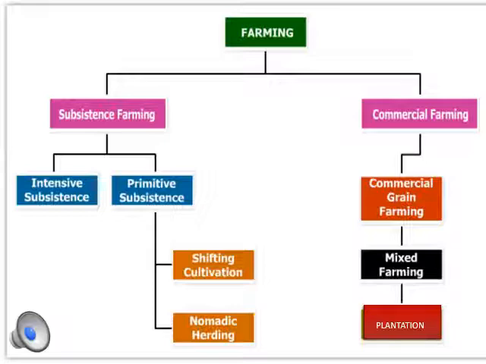So the first is farming. Farming is classified into two, that is subsistence farming and commercial farming. Subsistence farming is again classified into two, that is intensive subsistence and primitive subsistence. Then primitive subsistence is again classified into two, that is shifting cultivation and nomadic herding. Commercial farming is of three types, that is commercial grain farming, mixed farming and plantation. Now let's see what each of these is.